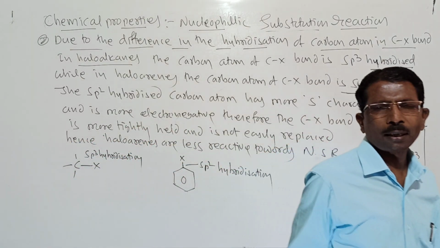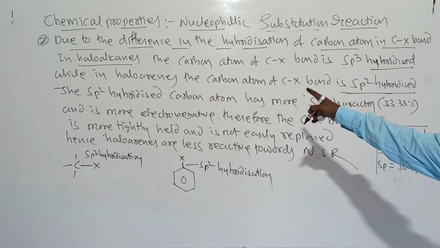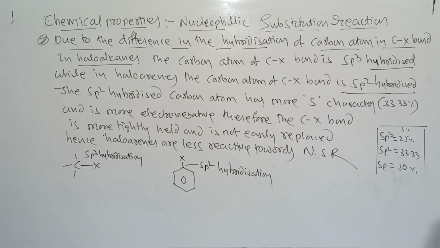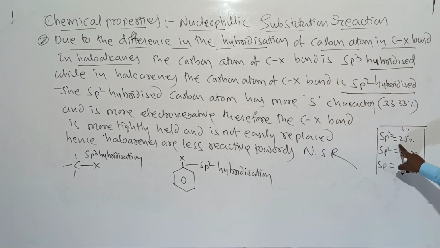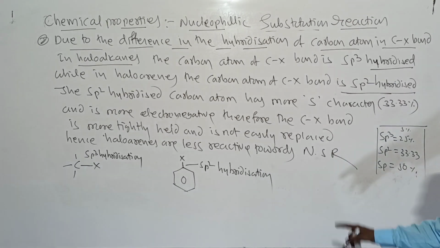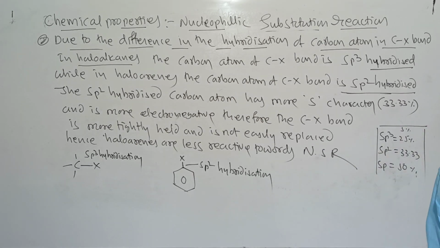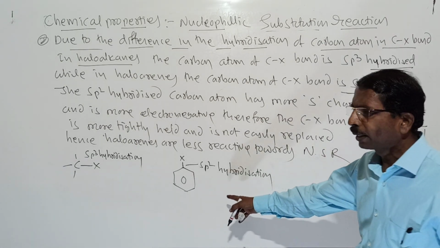These two reasons are more than enough. Look here, students. In haloalkanes, the carbon atom of the C-X bond is sp3 hybridized, while in haloarenes, the carbon atom of the C-X bond is sp2 hybridized. The sp2 hybridized carbon atom has more s character. In sp3, s character is only 25%, sp2 33.3, and sp 50%. More s character means more electronegative. Therefore, the C-X bond is more tightly held and is not easily replaced. It does not undergo substitution reaction. Hence, haloarenes are less reactive towards nucleophilic substitution reaction. So therefore, here is an example.